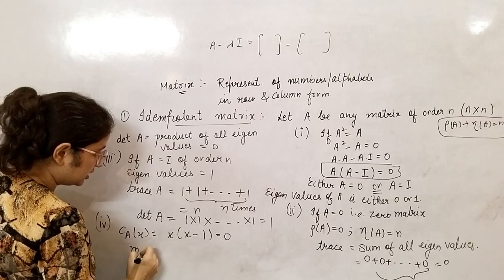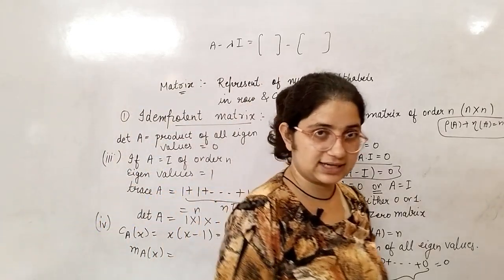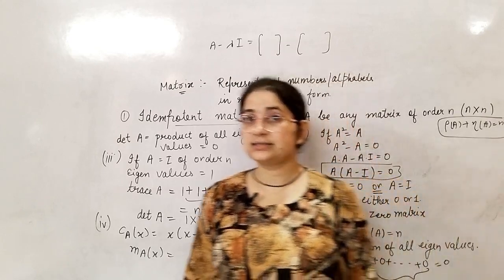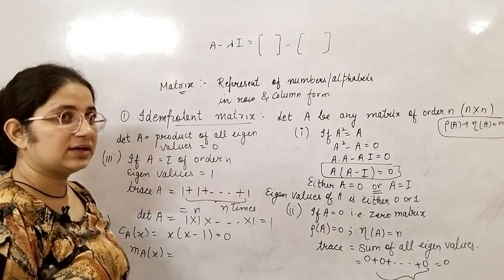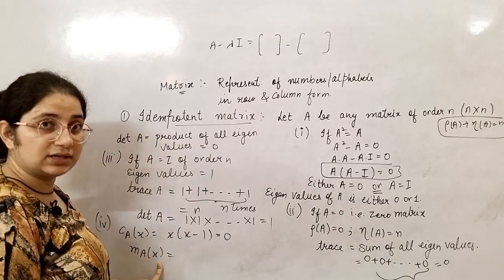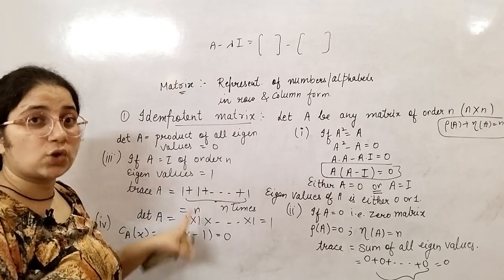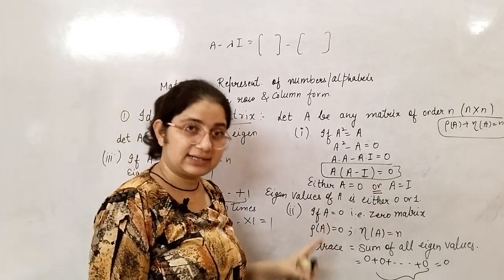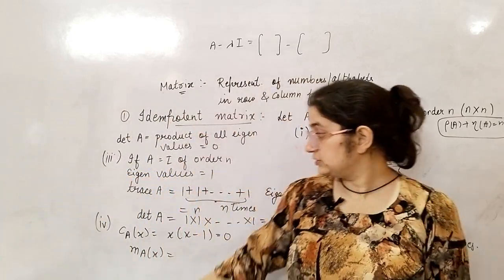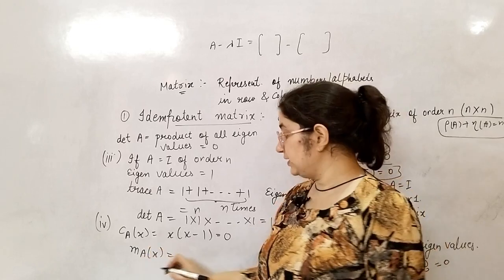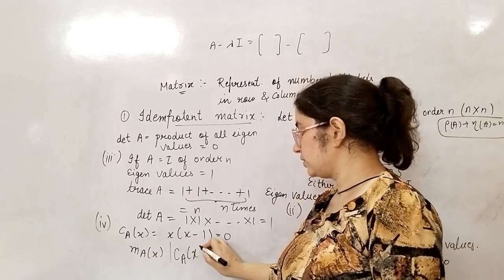Now the minimal polynomial: the lowest degree polynomial containing all factors of matrix A, and it annihilates the matrix. The minimal polynomial is that polynomial which contains all eigenvalues of the matrix A and it will divide any polynomial generated from this matrix A. For example, the minimal polynomial always divides the characteristic polynomial.